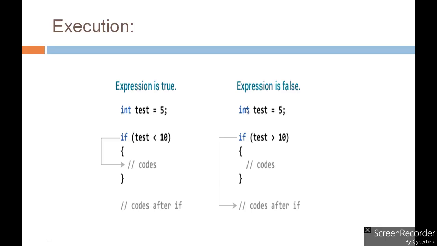And if the condition becomes false, as in 5 greater than 10, the condition is false, so the control of the program will be transferred to the next line after the block of the if statement. So this is the way how the simple if statement works.